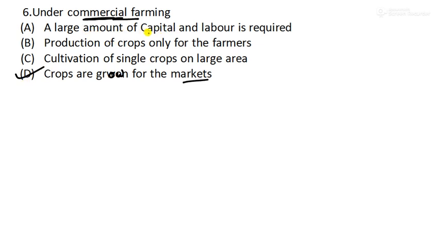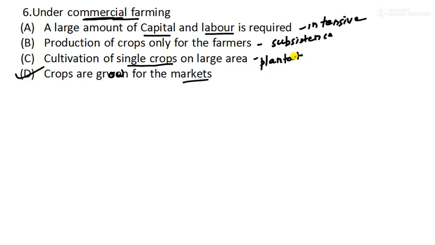The one where we need a large amount of capital and labor, meaning money and labor, is intensive farming. You should be aware of this too. Production of crops mainly for the farmers is called subsistence farming, and only a single crop grown on a large area is called plantation farming. Okay.